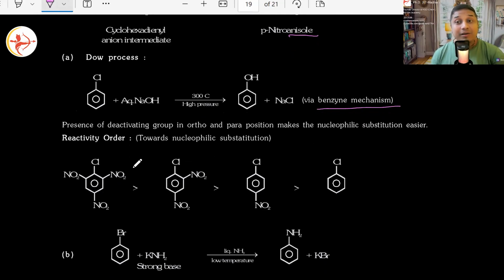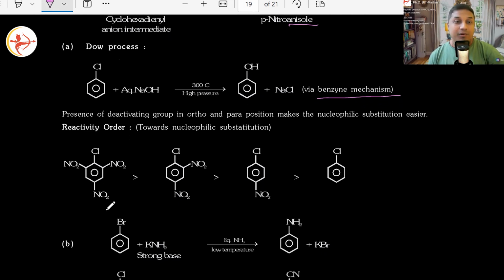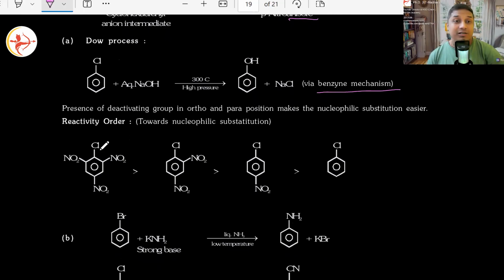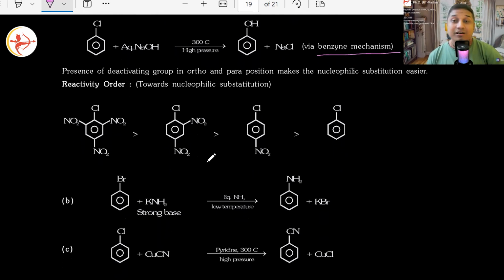One of the years, I think in NEET, or some years back even in JEE Mains also, a question came with an activating group, and they asked which one is most reactive among the following, or which one is least reactive among the following. Many times people got confused because they've only studied the comparison between chlorobenzene and some deactivating group like nitro, and there'll be one OH sitting somewhere, an activating group in place of a deactivating group. That becomes least reactive in this nucleophilic substitution reaction.